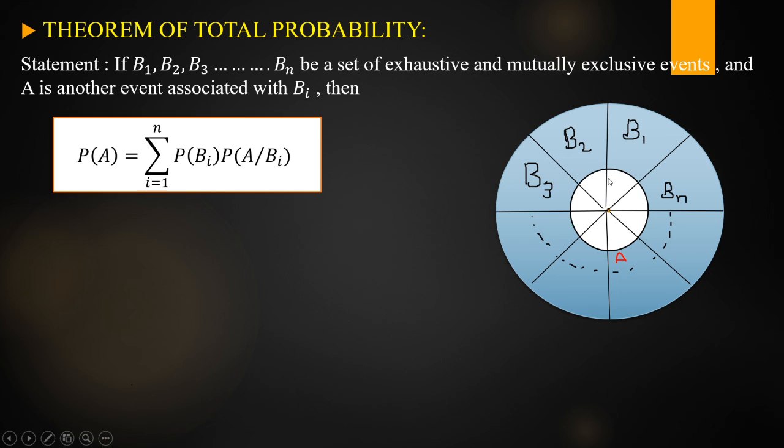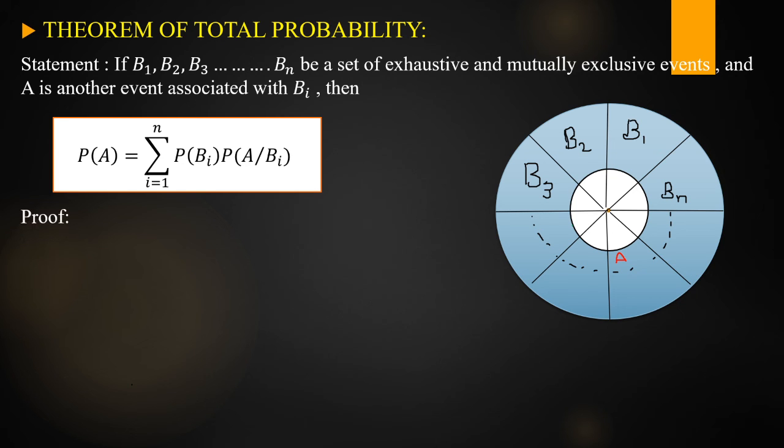This triangle part is A intersection B1, this part is A intersection B2, this part is A intersection B3, and so on, A intersection Bn. These are also mutually exclusive. Here also there are no common points. That is the data from the figure.